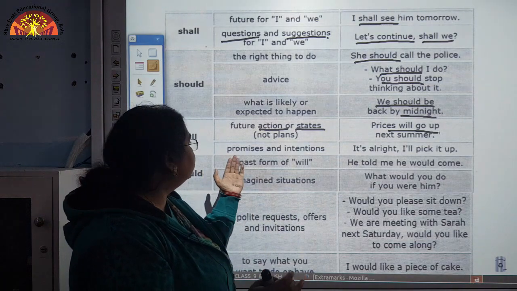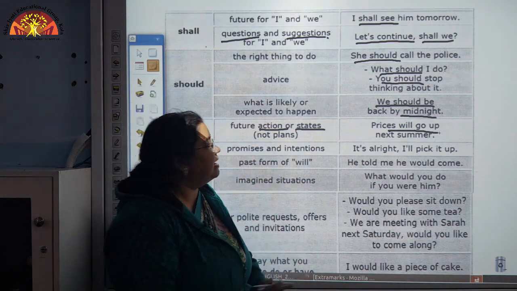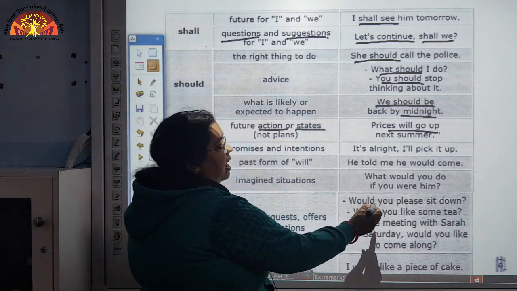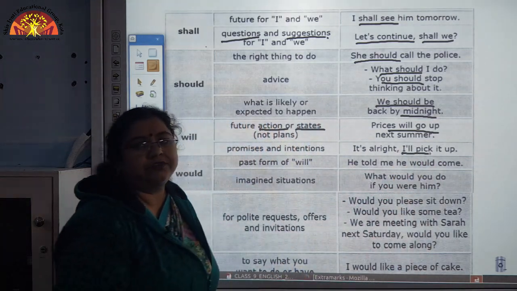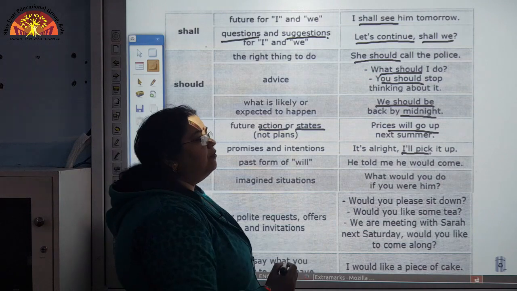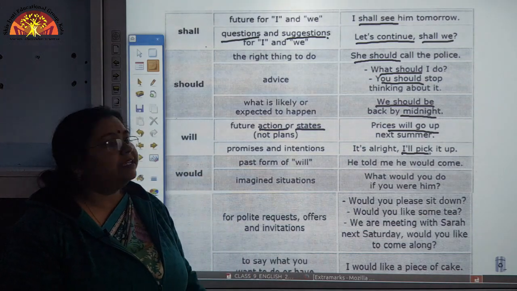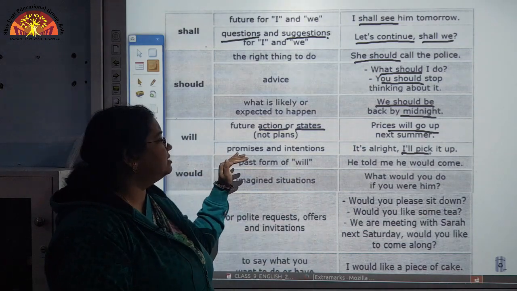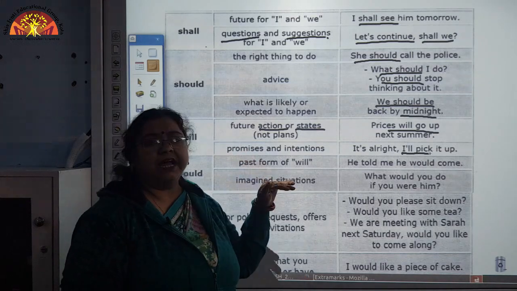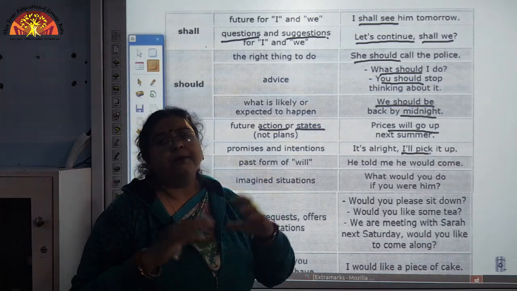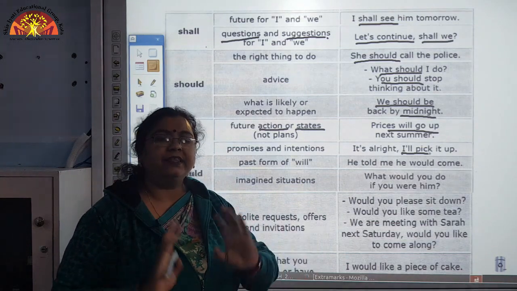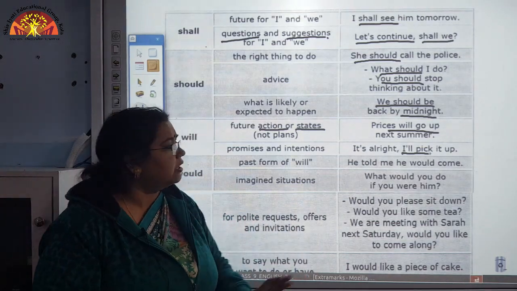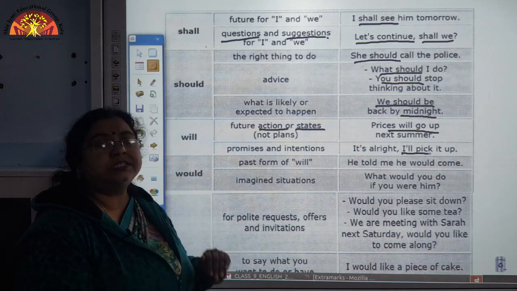So, for those promises, see here the example. It's all right, I will pick you up. This is also another way to use will. So, I will pick it up. This is very confirmed. The person is promising that I will pick it up. You need not worry, the promise has been made, the work will be done. So, here also we use will.